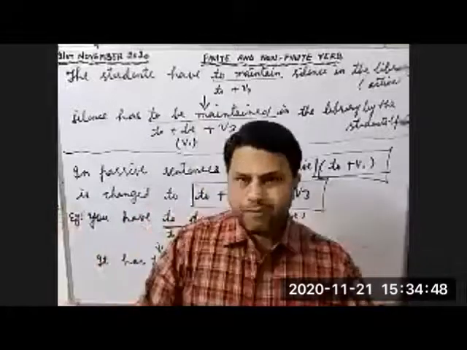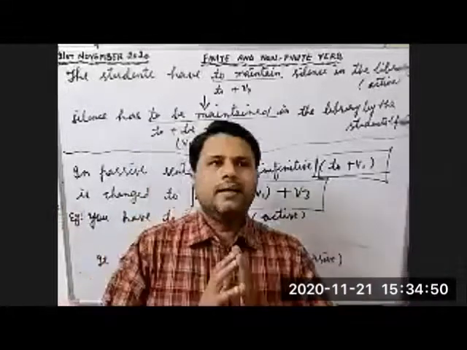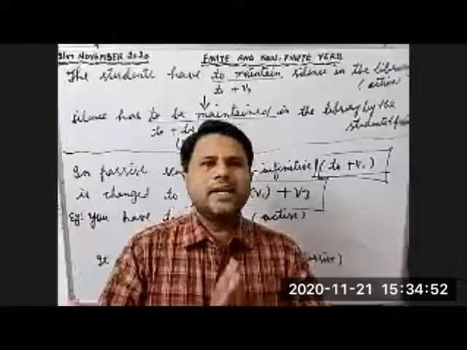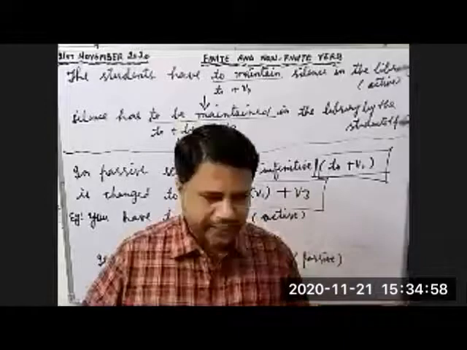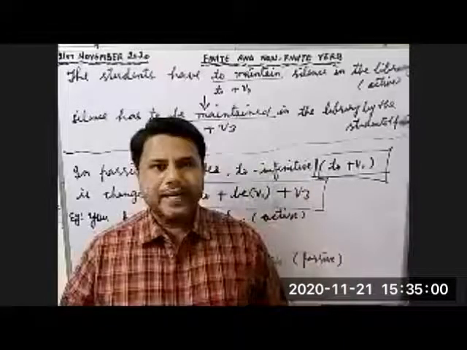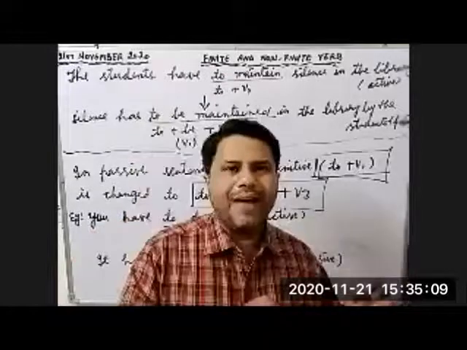Children, this is the end of the first type of infinitive, that is to infinitive. Today we have discussed the definition of infinitive with example. Then we have discussed the different uses of to infinitive with example. And then we have also seen the structure of active and passive voice.